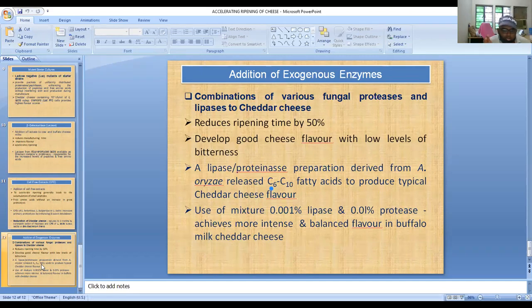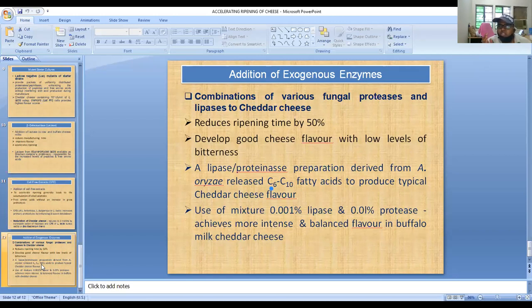We have already told you about several enzymes, like Flavourzyme, Maxilact, and other beta-galactosidase. These are the enzymes that are used. Neutrase.